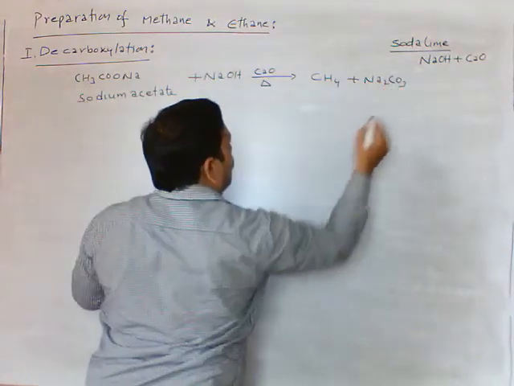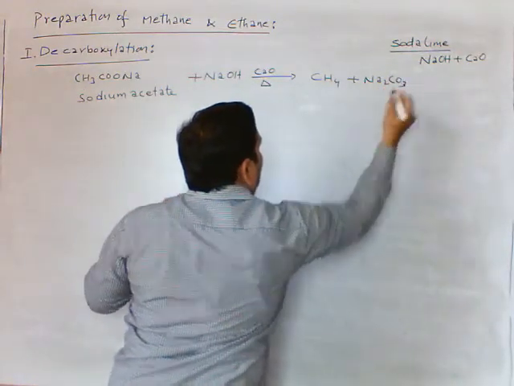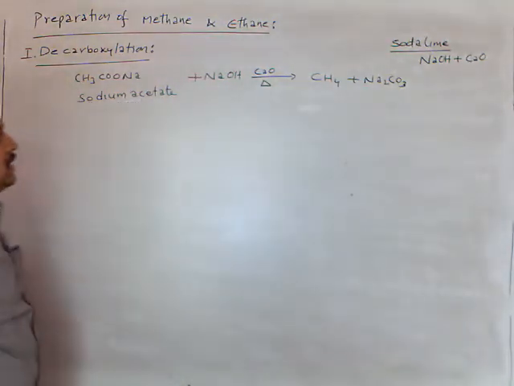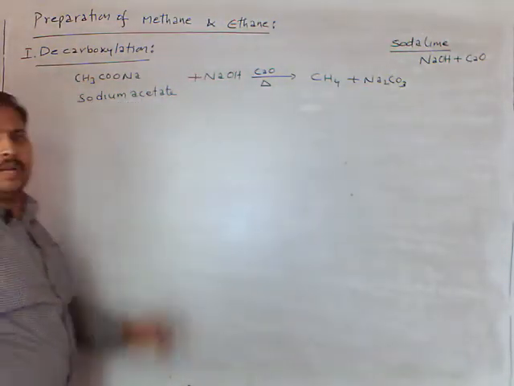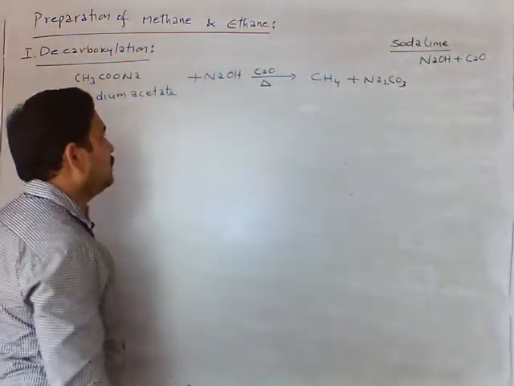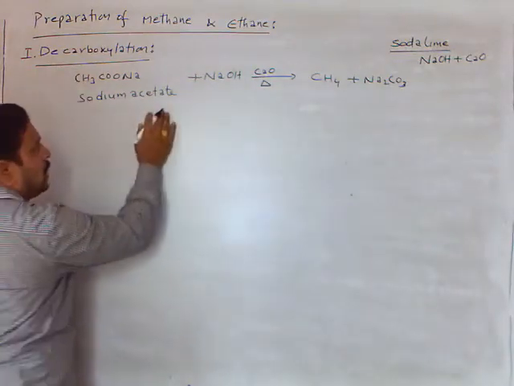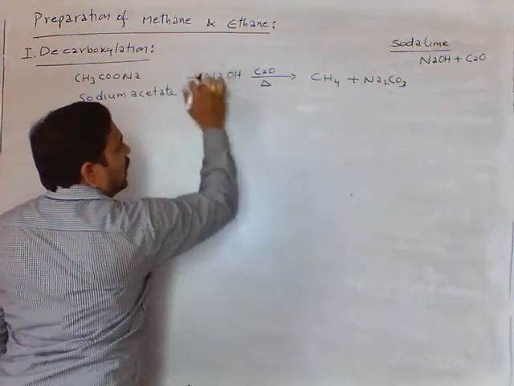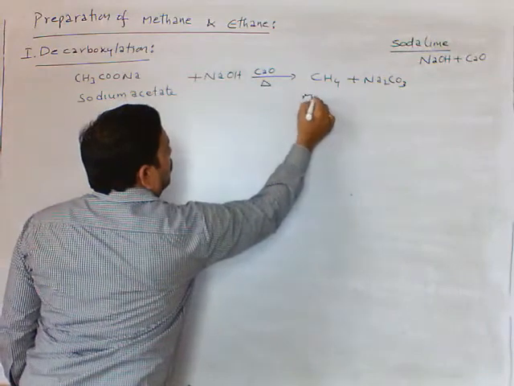This we call a decarboxylation reaction. Decarboxylation means removal of carbon dioxide. Decarboxylation of sodium acetate with soda lime gives methane.